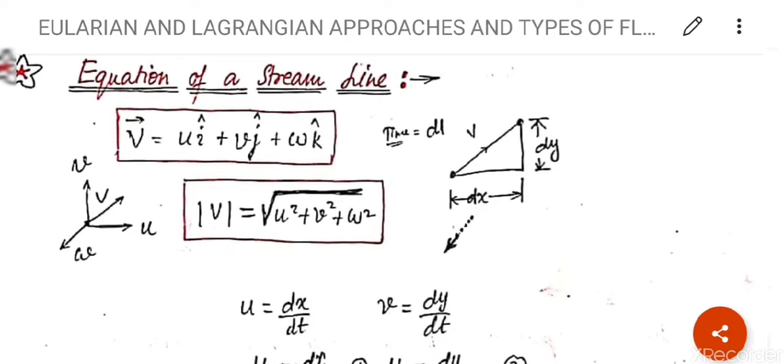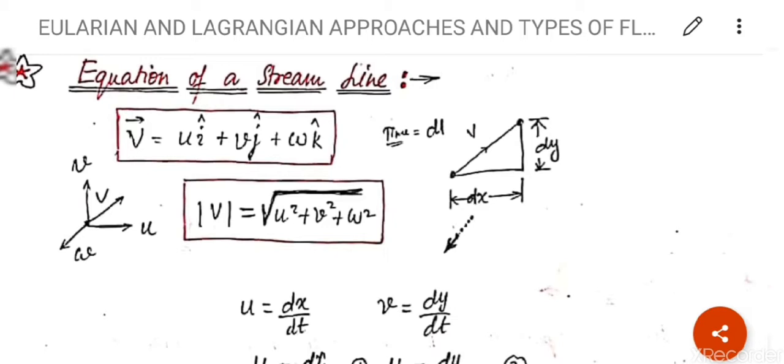How will we make the equation of a streamline? We all know the mathematical relation: V vector is equal to u i cap plus v j cap plus w k cap. Now see the diagram here. V is the velocity, u is the x direction velocity, v is the y direction velocity, and w is the z direction velocity, or velocity in z direction.